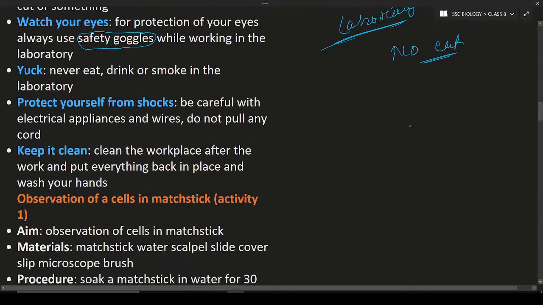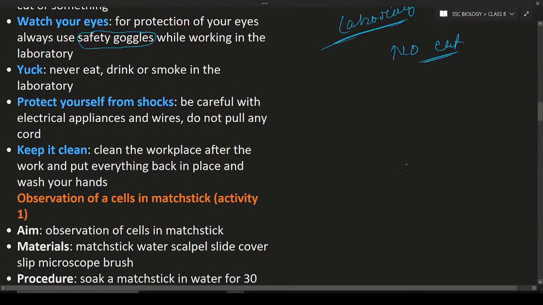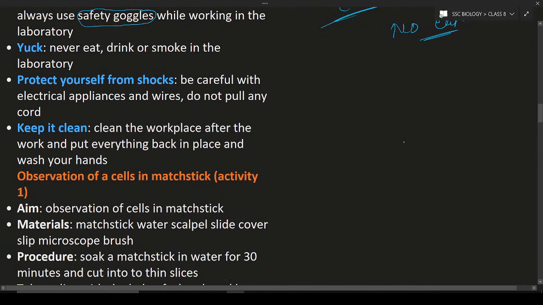Next is protect yourself from shocks. While you are working in the laboratory there are many apparatus, like electricity, electric wires, and so on. There are many machines available. So you should be careful. You should not put your fingers in the electric board, you should not pull any wires, and you should not damage any machines. That is very important. You have to protect yourself and also protect the machines.